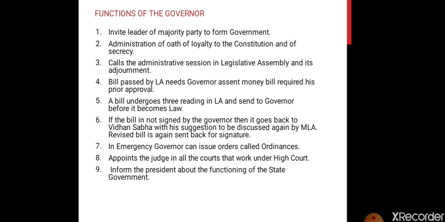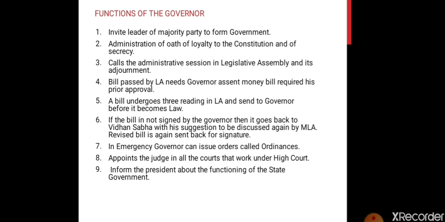In an emergency, the governor can issue an order which is called an ordinance. That means if there is an emergency in the state, the governor has the authority to pass an order and everyone needs to follow those orders, and such orders are called an ordinance.